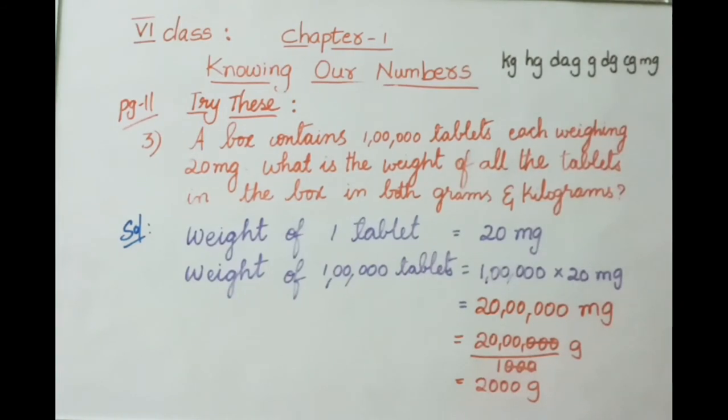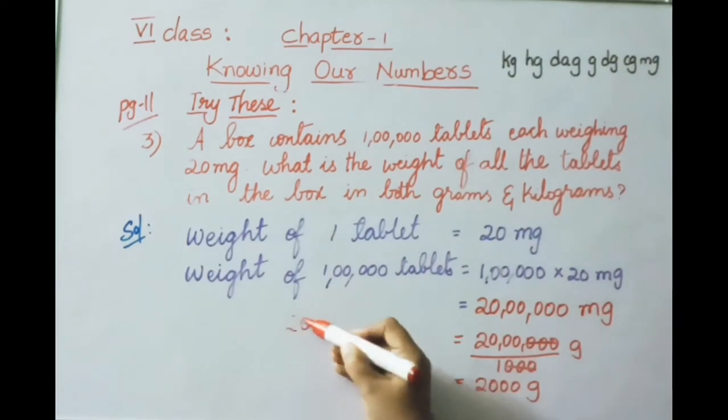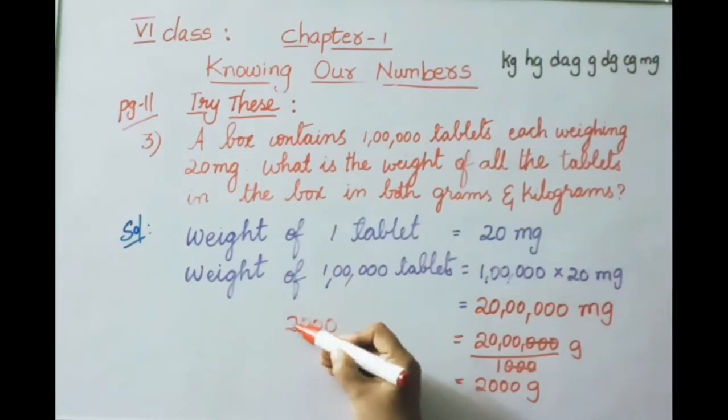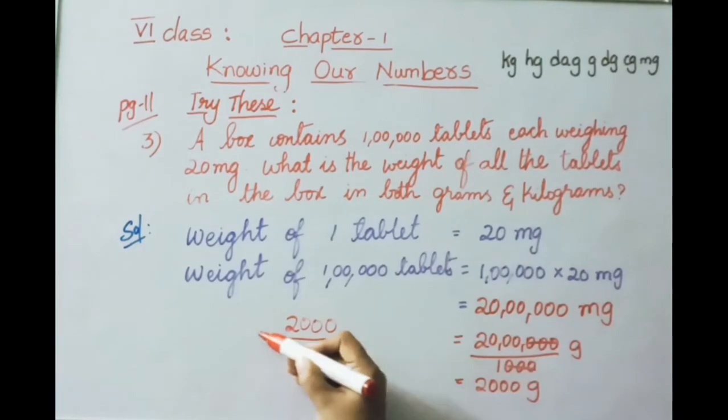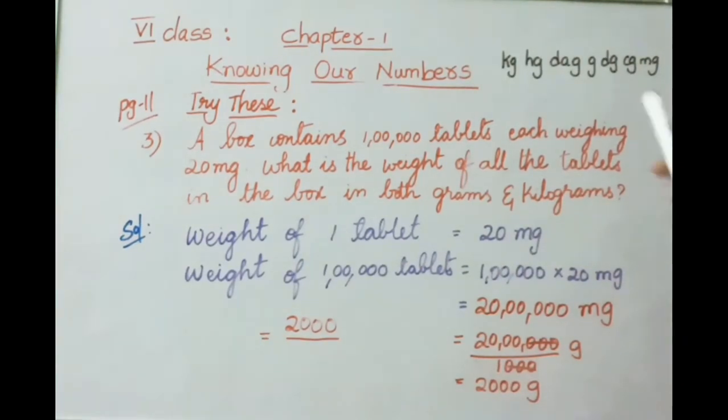So what is the weight of 1 lakh tablets now? So 20 lakh milligrams. Now this value converted into grams, what value we got here? 2000 grams. Now they also ask us to convert grams to kilograms. Now let us convert this 2000 grams. So 2000 divided by, so check here, grams to kilograms. Here also lowest to highest value we are going to divide.